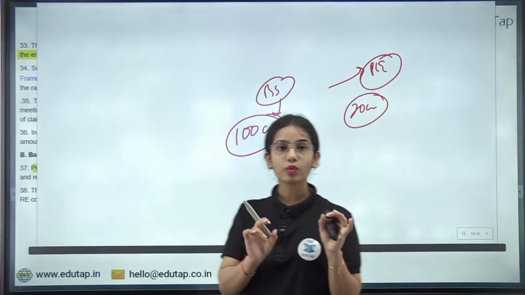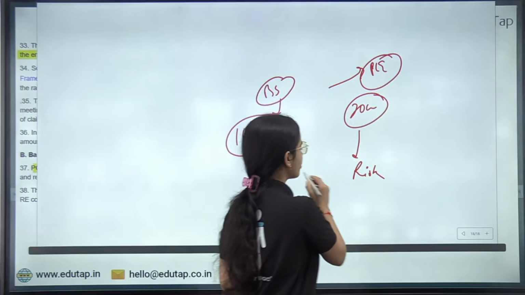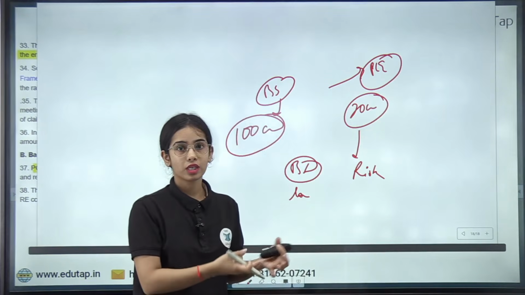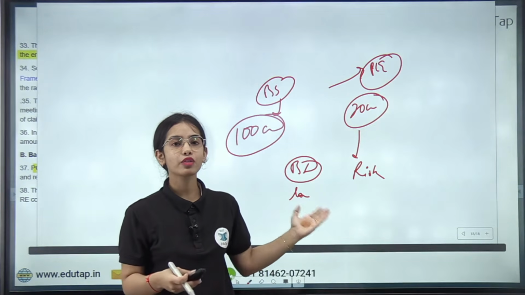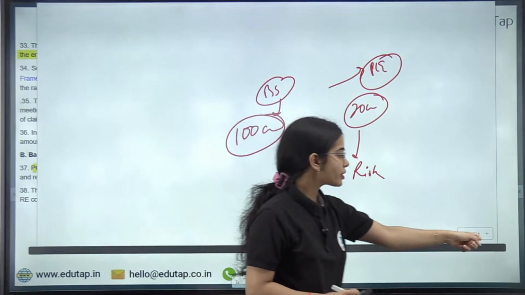This partial credit enhancement has certain risk: what if the bond issuer takes the loan and does not return it? Because PC is a contingent line of credit, there is some risk involved.